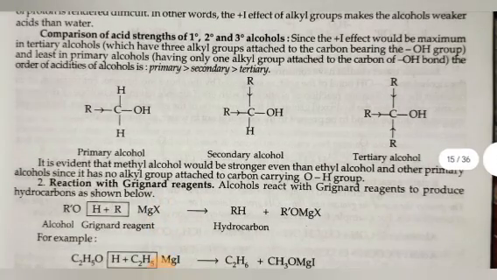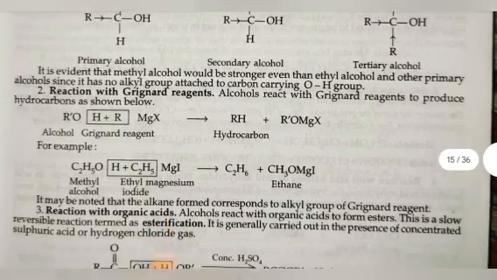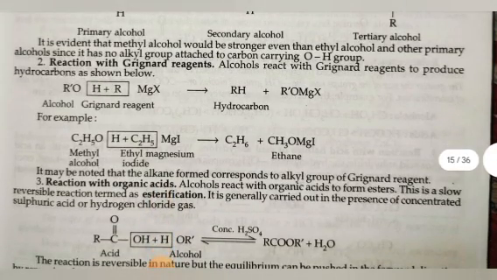Comparison of acid strength of 1 degree, 2 degree, and 3 degree alcohols. Since the +I effect would be maximum in tertiary alcohol, which has 3 alkyl groups attached to the carbon bearing the OH group, and least in primary alcohol, having only one alkyl group attached to the carbon of the OH bond, the order of acidity of alcohol is primary, secondary, tertiary. It is evident that methyl alcohol would be stronger even than ethyl alcohol and other primary alcohols since it has no alkyl group attached to the carbon carrying the OH group.